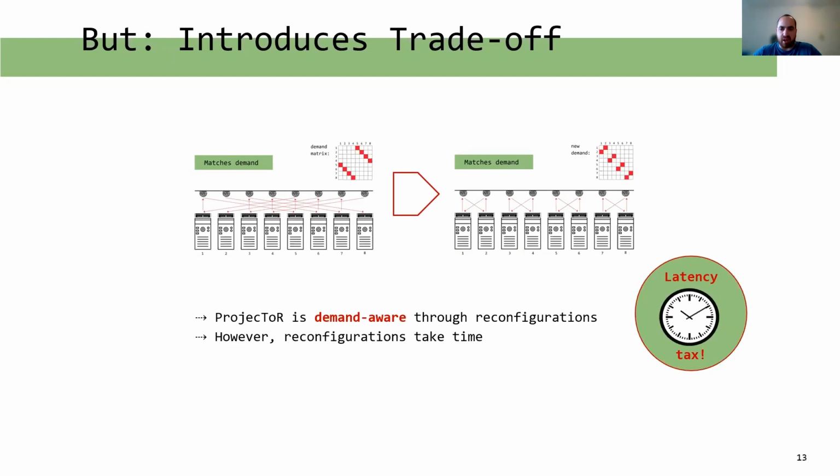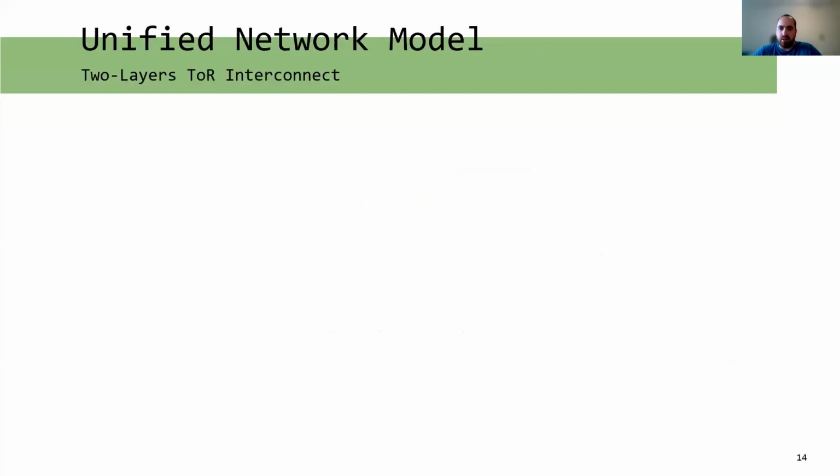Much like the bandwidth tax, it hurts the performance of the network, lowering throughput and increasing latency. A network which is constantly reconfiguring itself might not benefit from this technology if most of the time is spent on changing connections and not for solving them. Therefore, the reconfiguration needs to be cleverly planned to improve performance. To our knowledge, there is no unified model which allows us to compare dynamic and static networks in a single framework. We therefore propose the following.